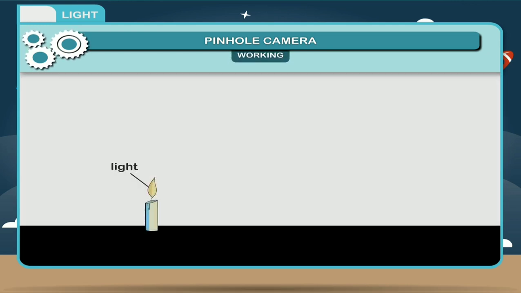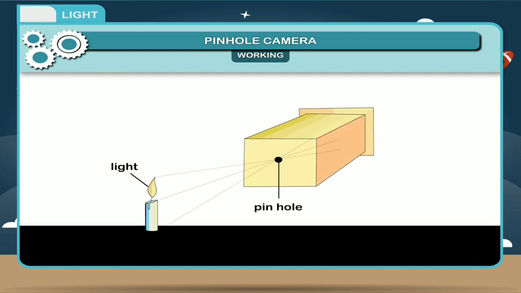Working. The light from the top of the candle travels in a straight line through the pinhole, and the image on the pinhole camera screen is upside down. It continues to go in a straight line until it hits the screen. This means light from the top of the candle must strike at the bottom, and light from the bottom of the candle strikes at the top.